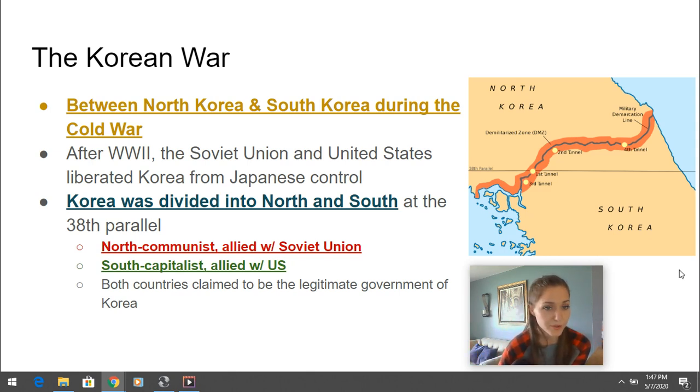Here's how it started. After World War II, the Soviet Union and United States, who worked together during World War II, liberated Korea from Japan. And they were like, okay, Korea, now that you're a free independent country, what kind of government do you want? The North was like, communist. The South was like, democracy. And the Soviet Union and United States were like, what? So they decided to split the country in half while they figured it out. And they split it along the 38th parallel, which is a line of latitude.